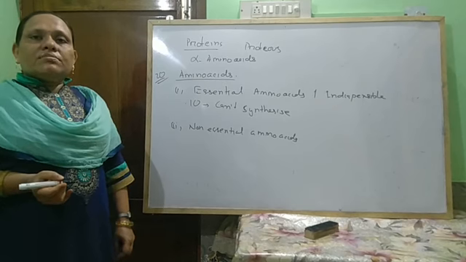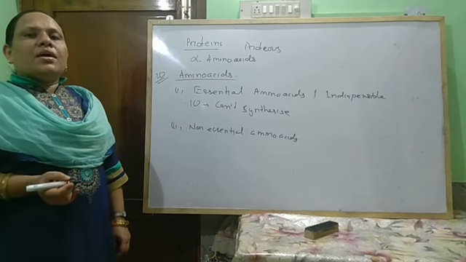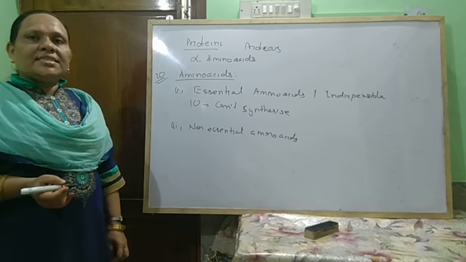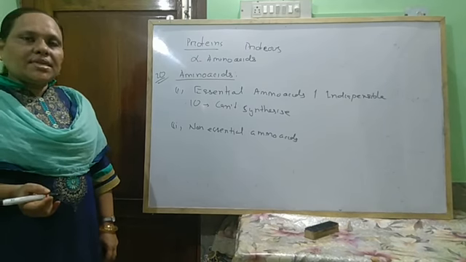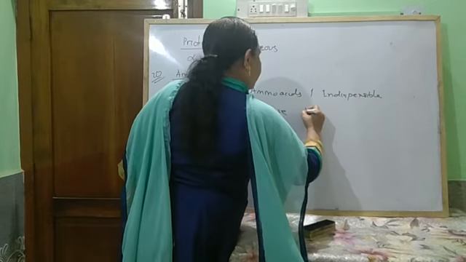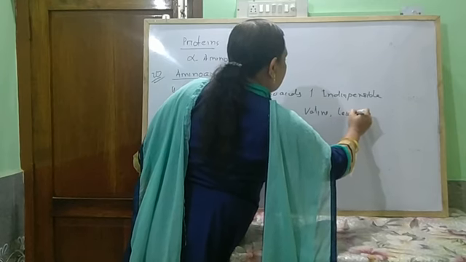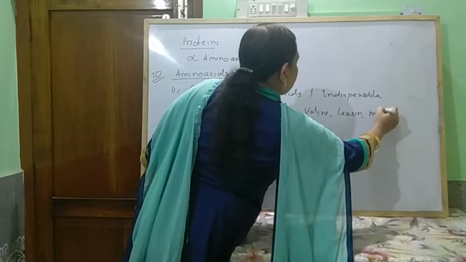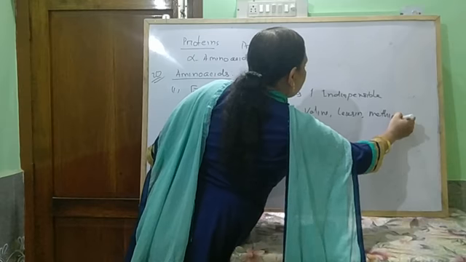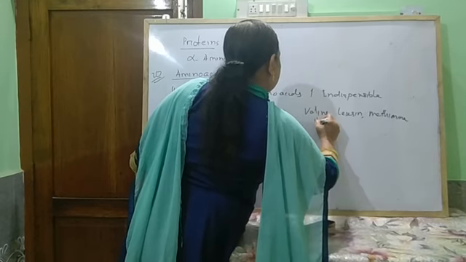Some examples of essential amino acids are valine, leucine, methionine, histidine.